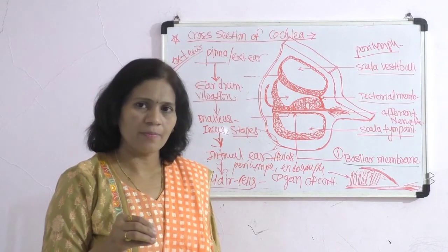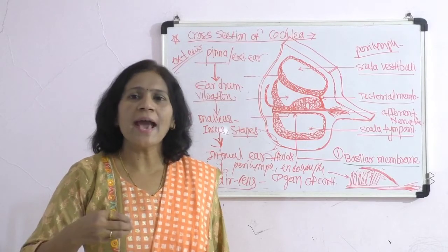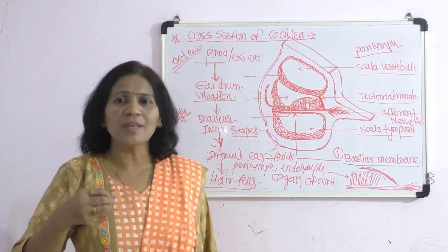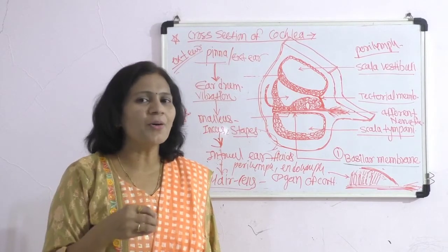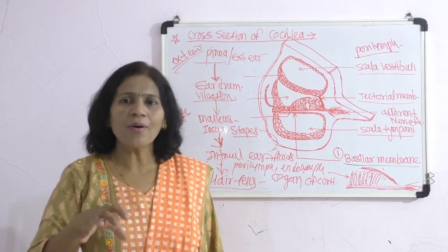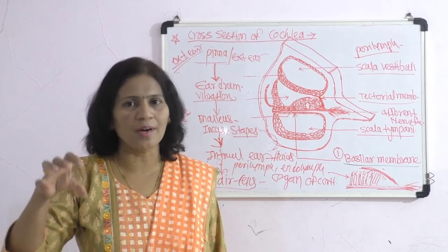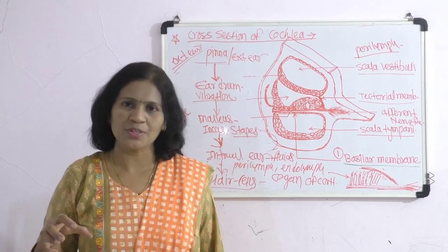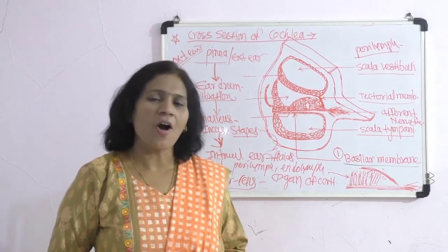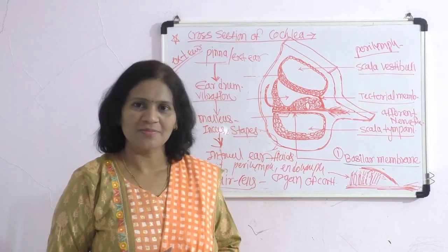In the last part, we also discussed the conduction of the impulse, the mechanism of the hearing process, and the path of conduction of these sound waves. So here we have concluded all the major parts of our ear.